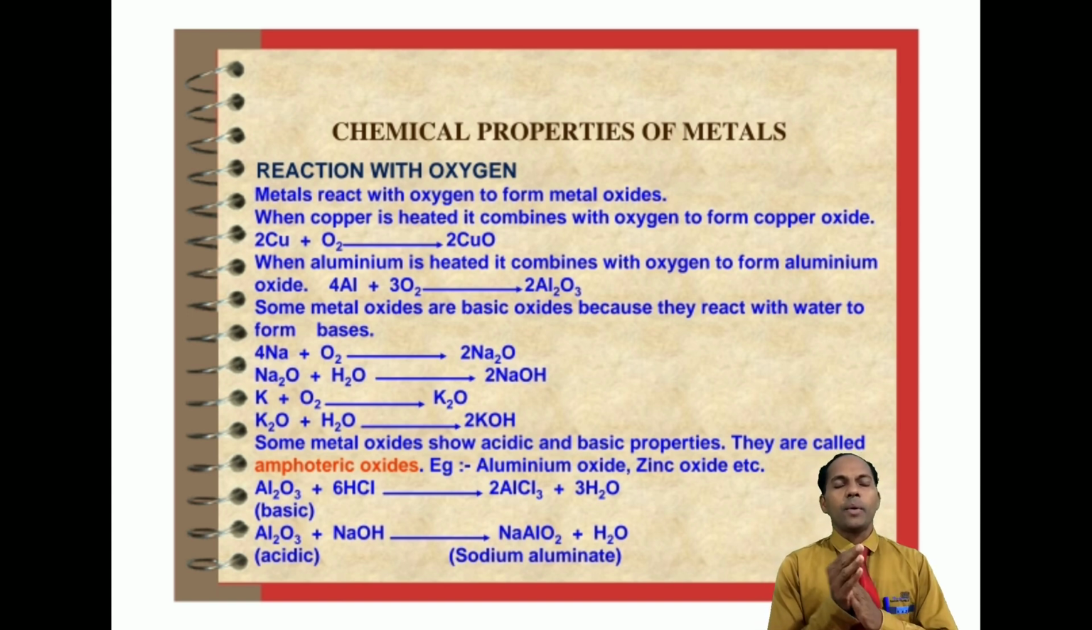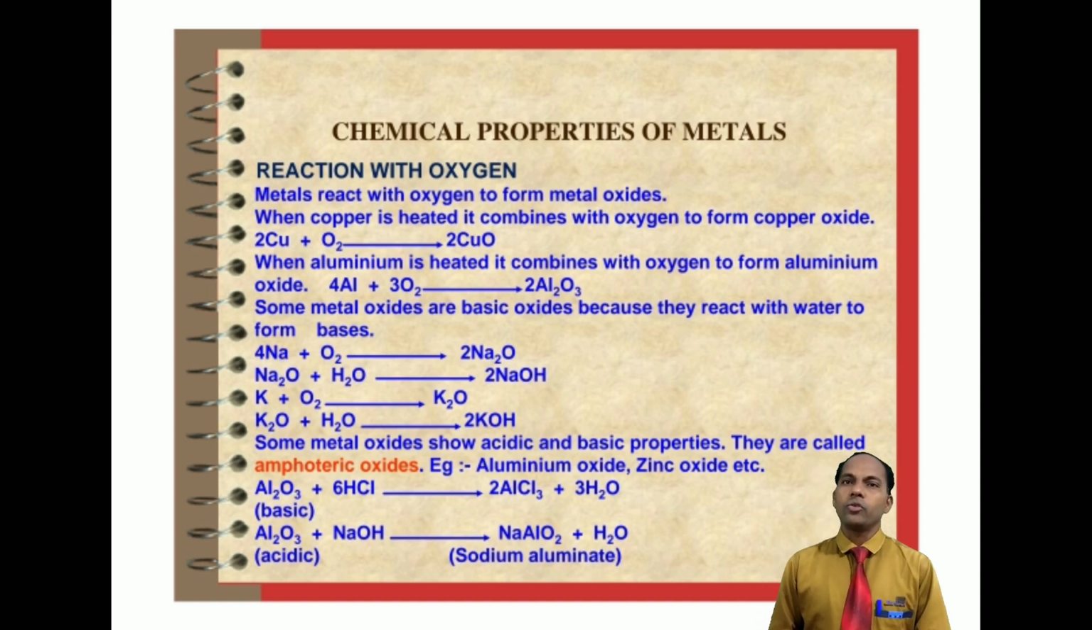What are the chemical properties of metals? Chemical properties of a metal means how they react with oxygen, water or water vapor, air, acids or bases, or with other metallic elements or other compounds. How do they react? First we will go through the reaction with oxygen.